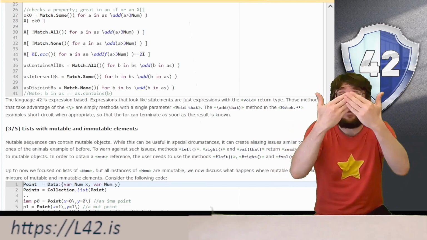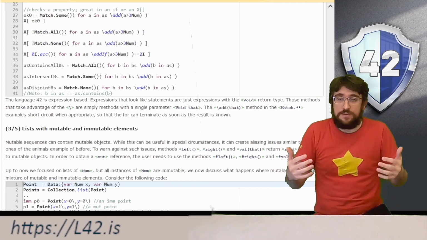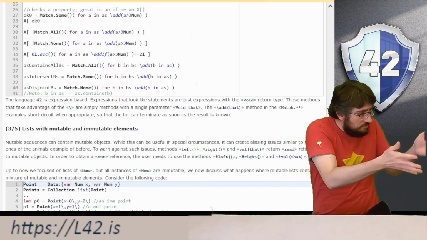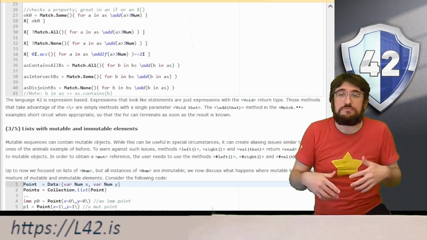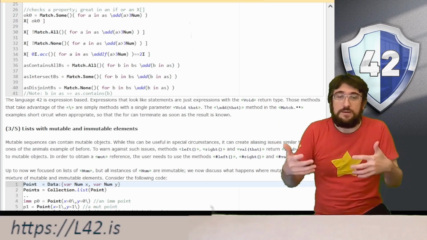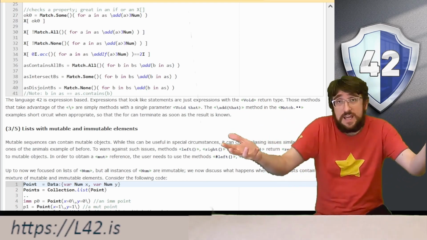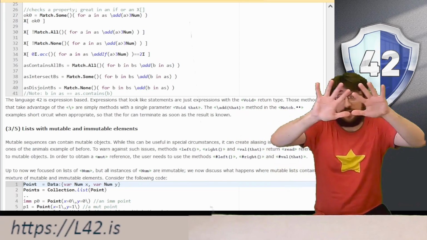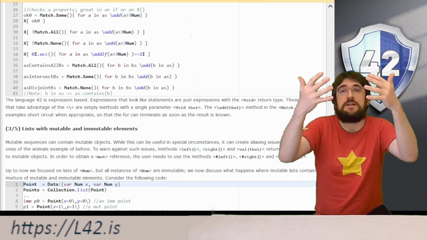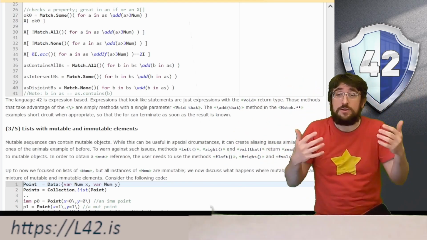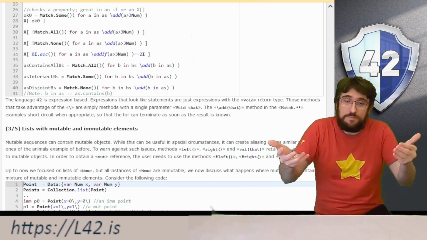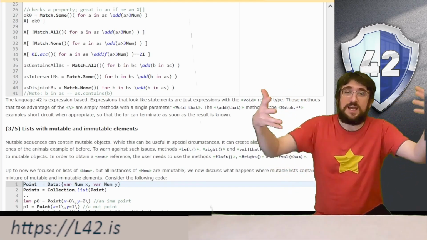Two collections have a non-empty intersection if there is some element that is in one and the other. And so we can just write match sum for B in BS slash add B in AS. And then two collections are disjoint if there is no element that is in both of them. So we can do match none for B in BS slash add B in AS.